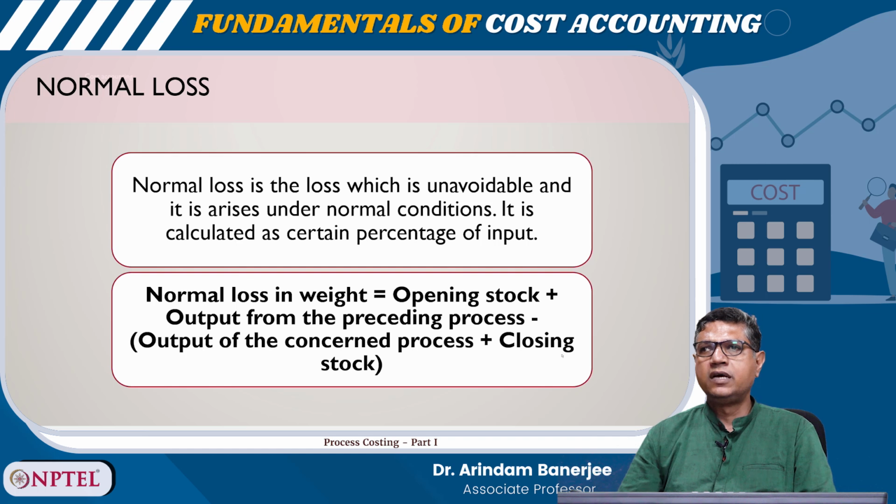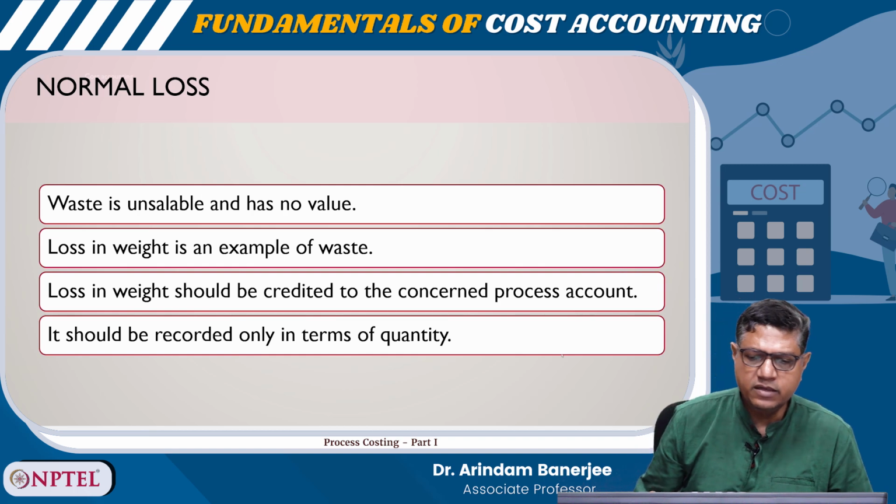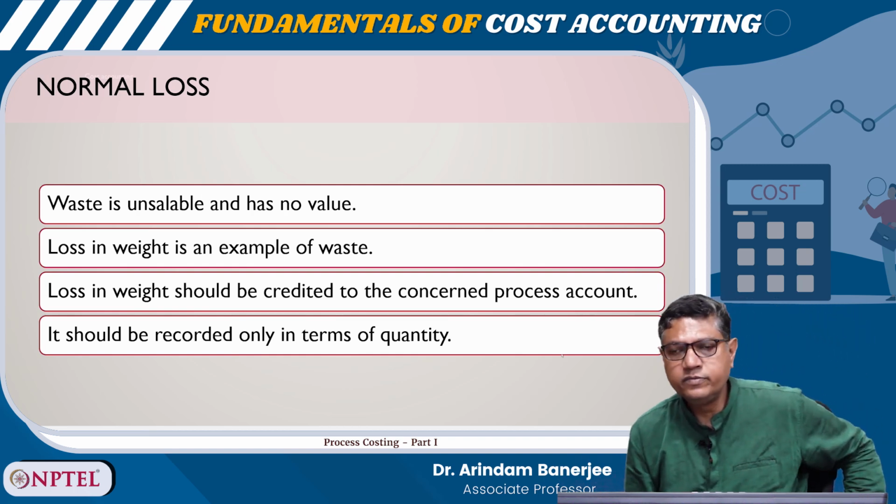So, normal loss is the loss which is unavoidable and it arises under normal conditions. It is calculated as a certain percentage of input. Normal loss in weight is equal to opening stock plus output from preceding process minus output of the concerned process plus closing stock. Normal loss as waste is unsellable and has no value.